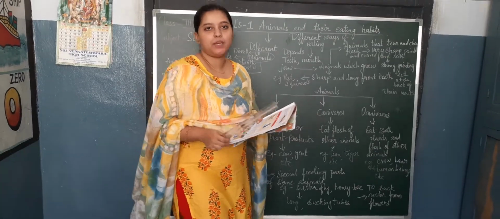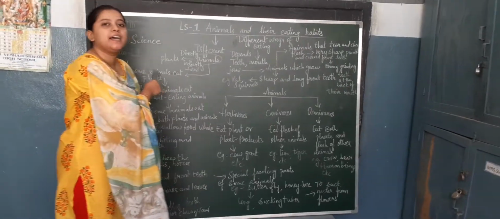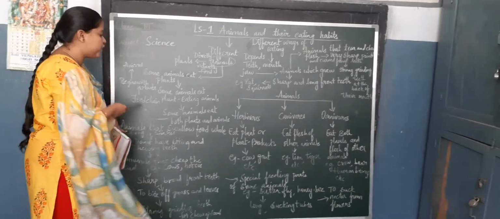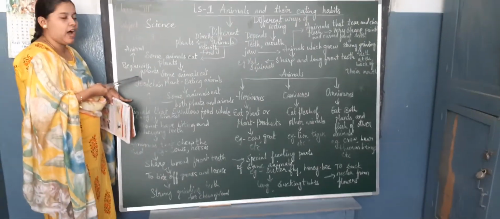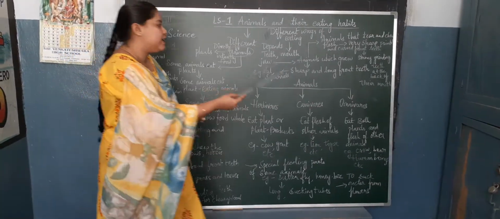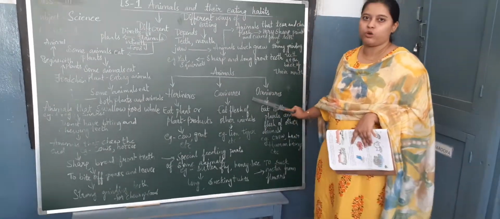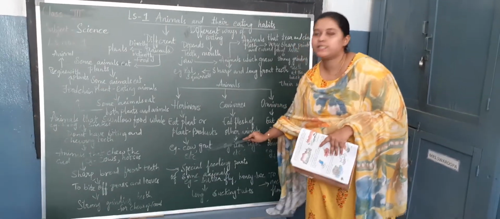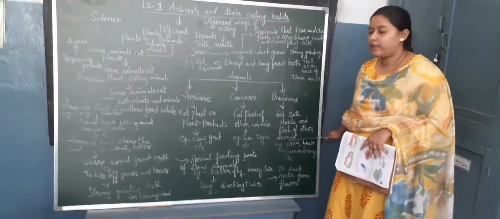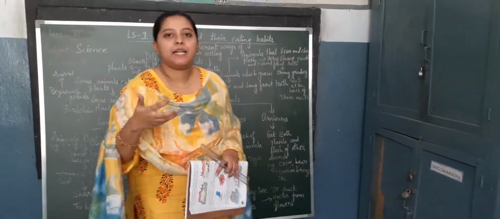Okay, now next coming to what you all have learned about different animals, how animals are directly and indirectly depending on plants for food, and how the food chain is forming, how it begins with plants and how it ends up with an animal. And you all have seen animal classification, that is herbivores, carnivores, omnivores, and what are the examples for herbivores, carnivores and omnivores. Yes, children, and you all have seen the different ways the animals are eating.